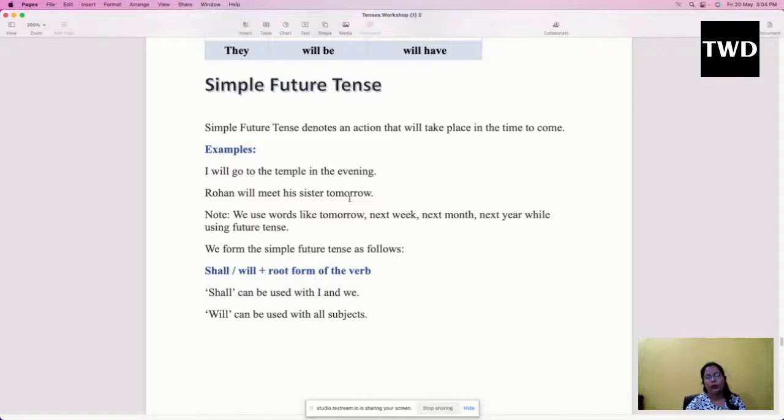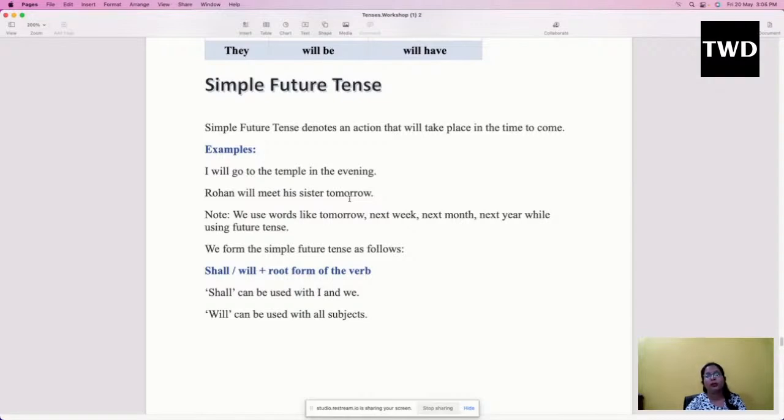One thing you might be getting confused with is present continuous tense and simple future tense. Under present continuous tense also we talk about something which is going to happen in the future, but we use present continuous tense for all those actions which have already been planned, like my uncle is arriving tomorrow. That means that action has already been planned and he is definitely going to arrive tomorrow.